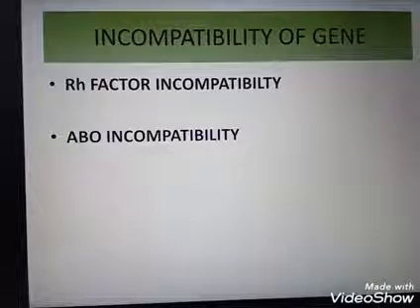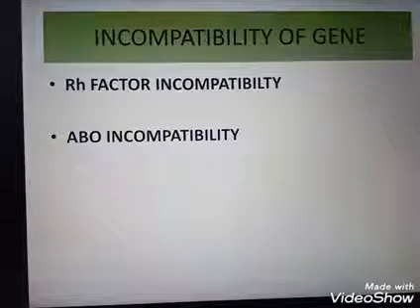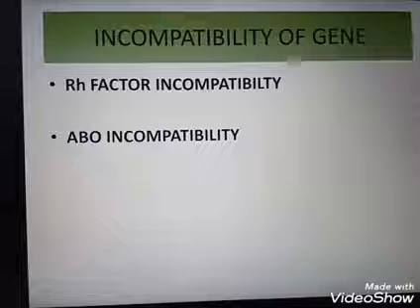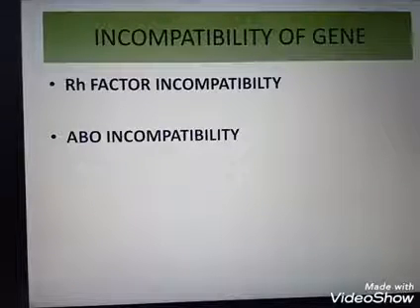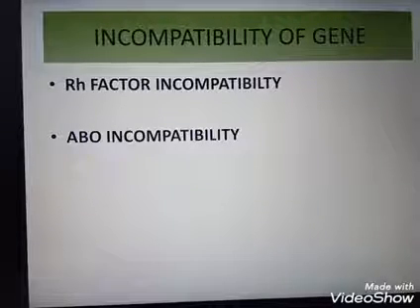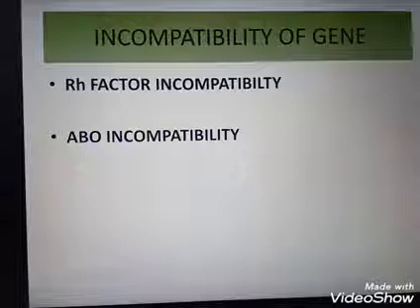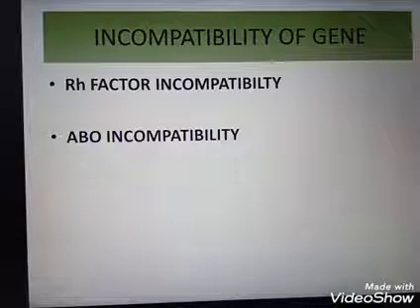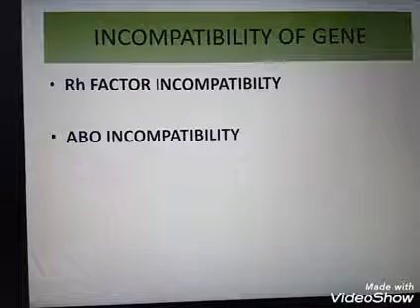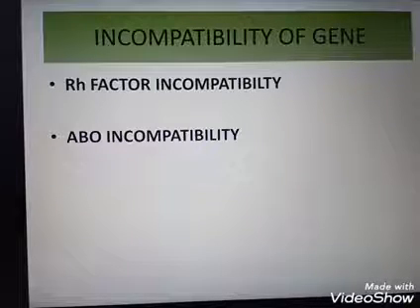The next category of genetic diseases: incompatibility of genes. Mainly two types of incompatibility of genes occur in humans, that is Rh factor incompatibility and ABO incompatibility. So what is Rh factor?